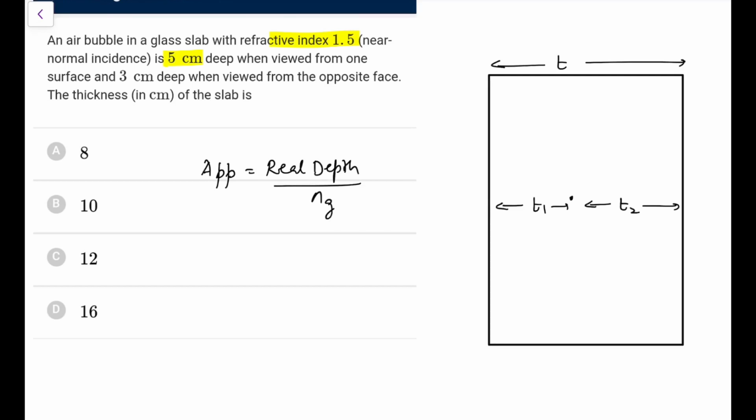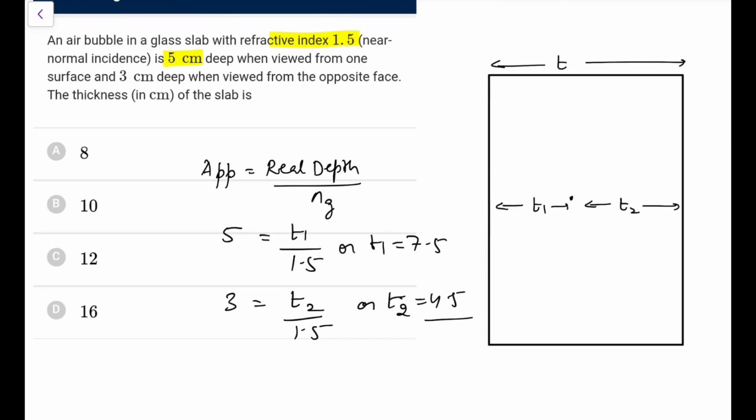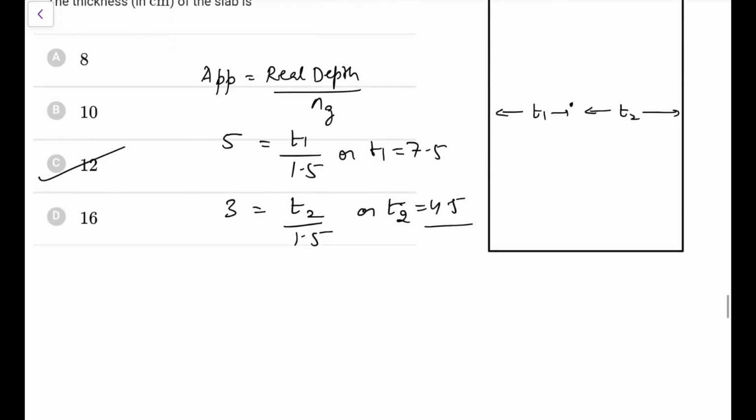So this apparent depth comes out as 5. So 5 would be T1 upon 1.5. Similarly from the other side, 3 would be equal to T2 upon 1.5. So from here T1 is 7.5, from here T2 is 4.5. So T is T1 plus T2, that comes out as 12 centimeter.